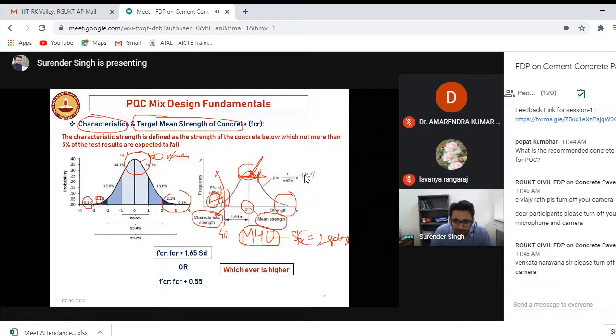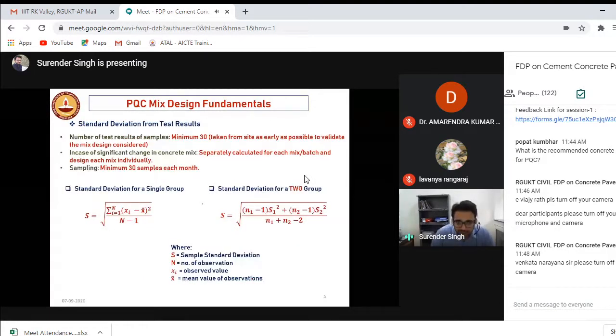So obviously you have to take some factor of safety. So how can you do it? You can use this formula. So if I keep 40 here, this is the standard deviation, and you find out the standard deviation between different specimens, and you multiply by the tolerance factor of 1.65. Obviously, it's a sum. So this value f'ck here, that is your target mean strength, will be higher. Okay, so you have two relations. Either you can use this one or this one, and whichever gives you more value, you have to consider that value.